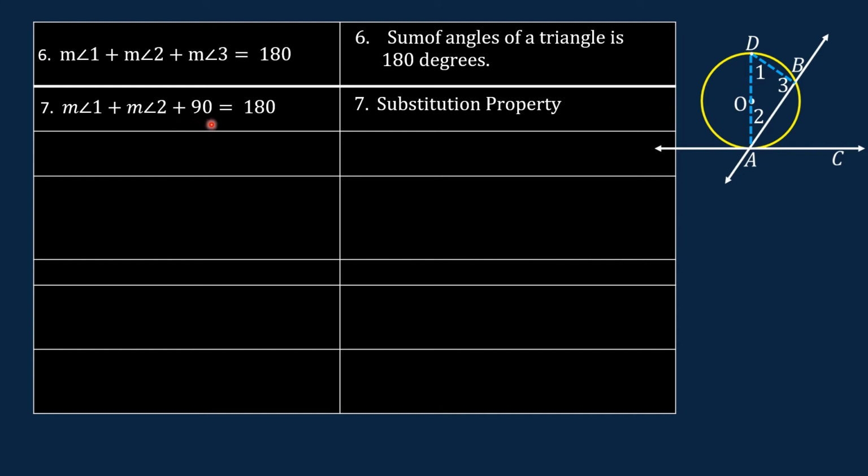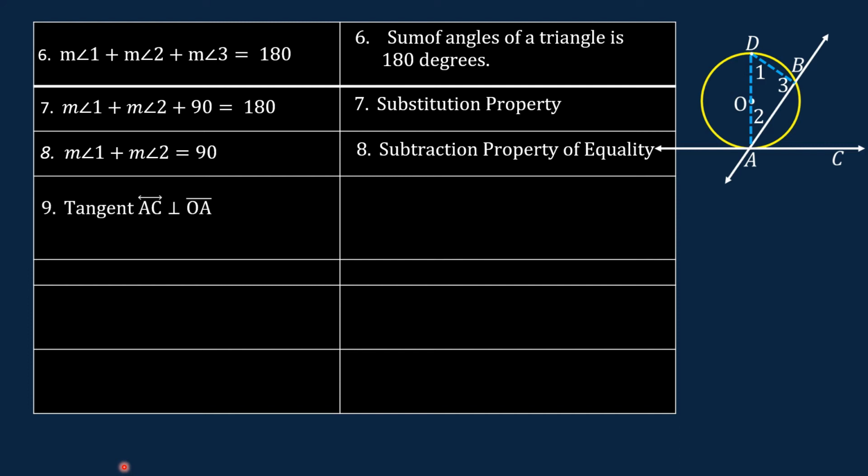Let us subtract 90 from the left side. Now, if we subtract 90 from the left side, we must also subtract 90 from the right side. So, for our next statement, we have the measure of angle 1 plus the measure of angle 2 is equal to 90. We subtracted 90 from both sides of the equation. So the reason, subtraction property of equality.